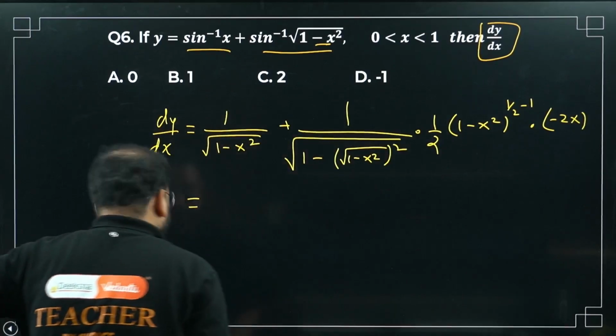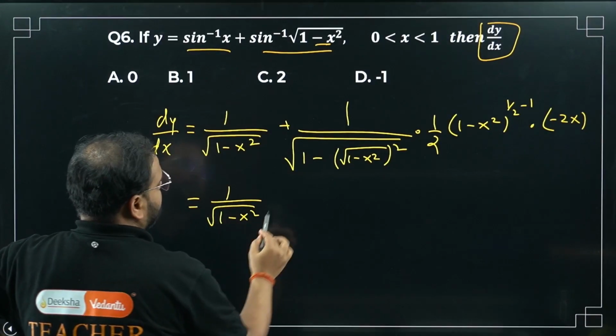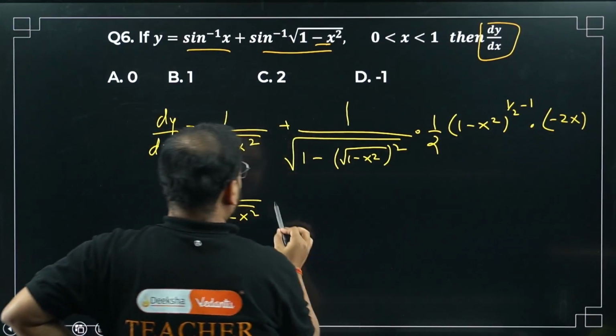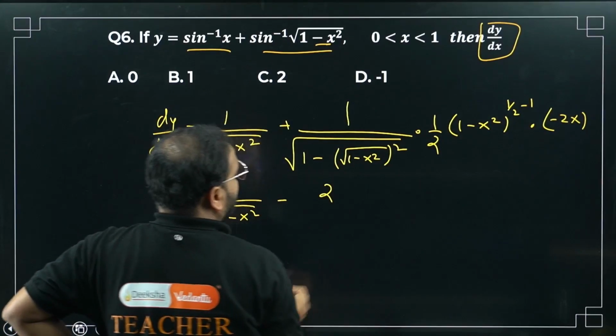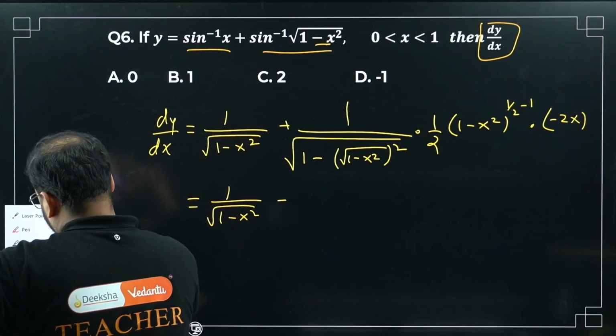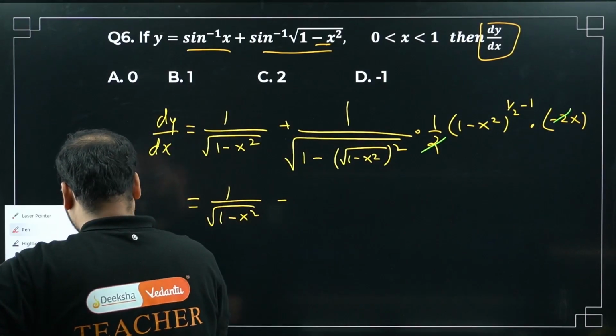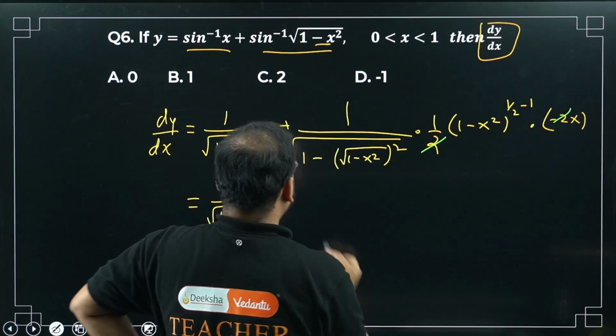Continue over here. 1 upon 1 minus x square. This is the minus sign over here, so I'll write minus 2 times x. I don't have to write 2 again. Please check. This 2 and this 2 will cancel. So what do I have now? Simply minus x.